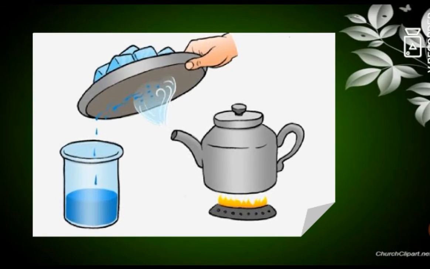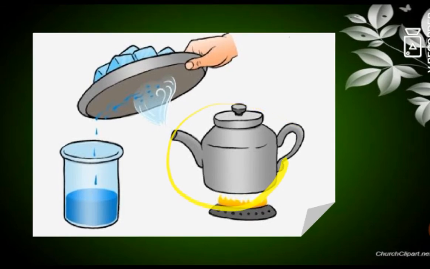Next is sublimation. Before that, we should know about condensation. Here you can see the liquid is converted into gases, right? This process is called boiling, and then you can see the gases on cooling are converted into liquid.